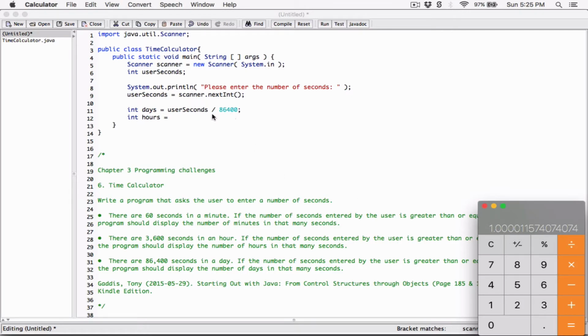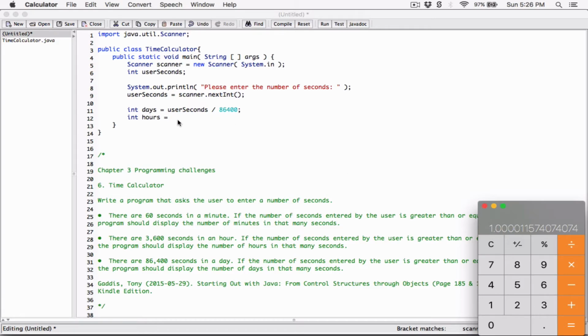For this to result in 1.0, at least one of these has to be a double. You have to convert one of these to a double. Either you make this a double or you make this a double. If both of them are doubles, that's fine. But for this to store the decimal value in days, at least one of these has to be a double. But because both of these operands are integers, the user seconds is an integer, this is considered an integer division, and only the integer part of it is stored in days. So 1 will be stored here.